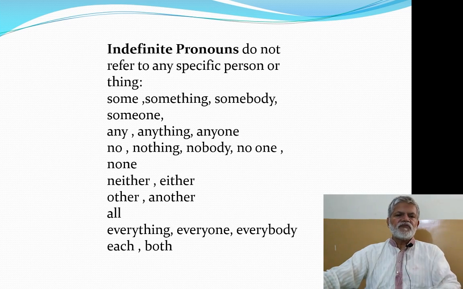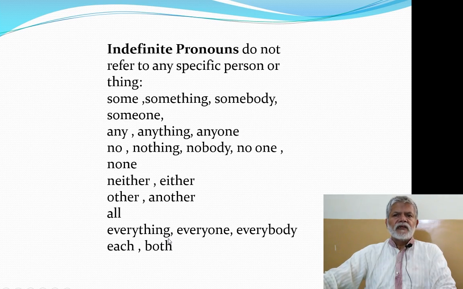Similarly, when we say they, he, she, it, etc., these pronouns are used for specific persons or for the things which are known to us. But when we want to talk about persons or things which we don't know, persons or things who are not specific, we use these indefinite pronouns.